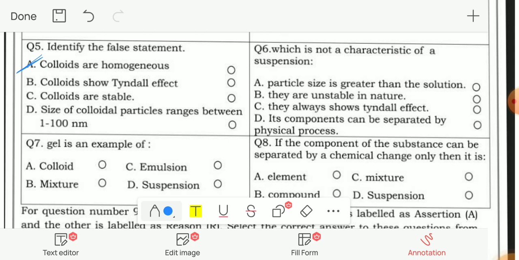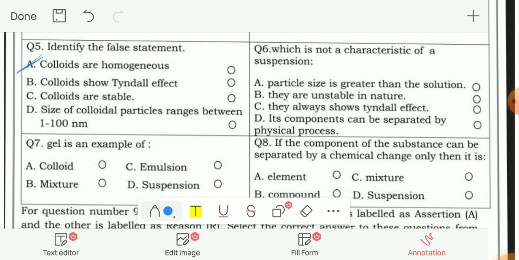Question number 6. Which is not a characteristic of a suspension? A. Particle size is greater than the solution. B. They are unstable in nature. This is also correct. C. They always show the Tyndall effect. And D. Its components can be separated by physical process.